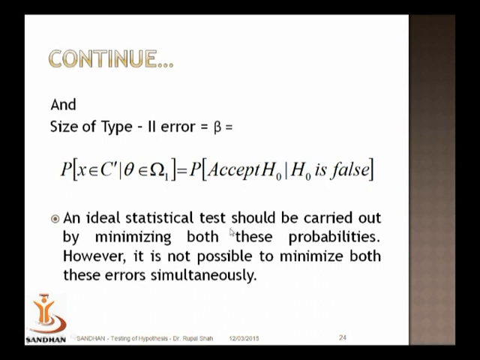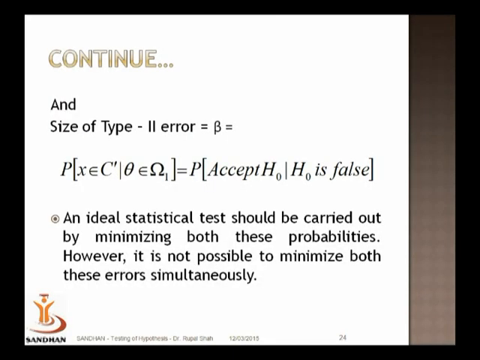Now obviously, what should one desire? We would like to have a test which would minimize both these types of errors, alpha and beta. The ideal situation is one where we have the minimum possible values of both types of errors.